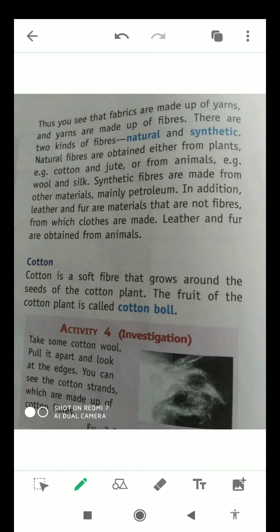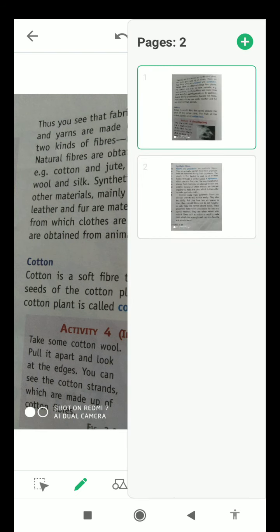Now students, I will tell you about synthetic fibers. Synthetic fibers are generally made from other materials, mainly from petroleum. There are some materials which are not fibers, for example leather and fur, but cloths are made from them. I will tell you students that leather and fur are obtained from animals. Now I will tell you about synthetic fibers in detail.